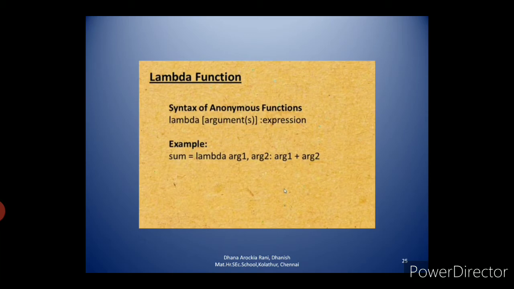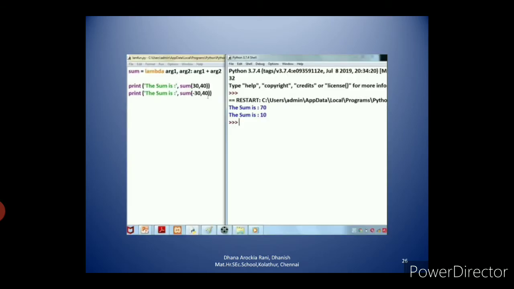So in the syntax you see lambda, then arguments, then colon, then expression. Expression is only one expression. You see the example, sum equal to lambda. Lambda is a keyword. Argument 1 and argument 2. Here you have two arguments, but you have only one return value, argument 1 plus argument 2. This argument 1 plus argument 2 is an expression. Print sum is sum 30, 40. Then print sum is sum minus 30, 40. So the output will be the sum is 70, the sum is 10. Then in 7.7, you see the program and the corresponding program output.